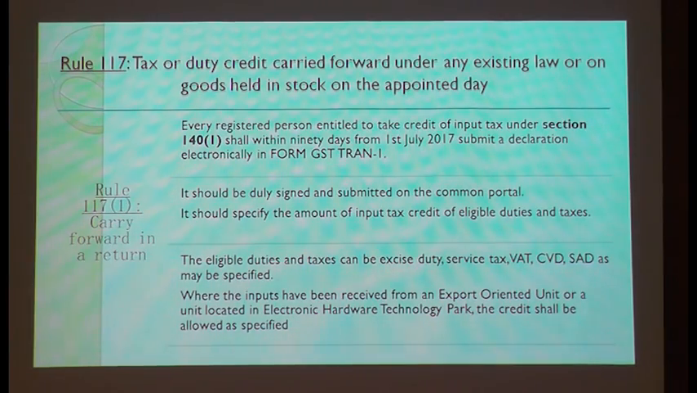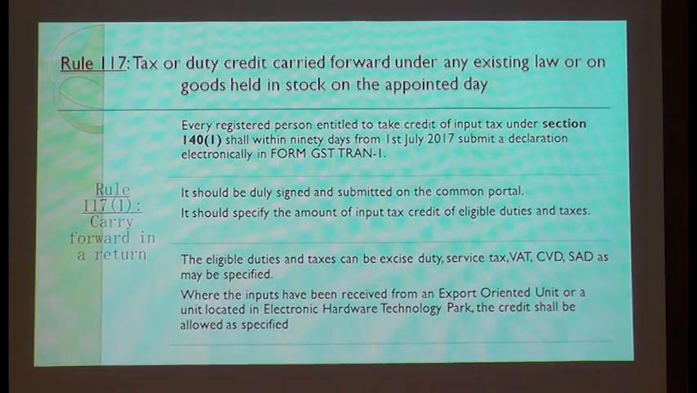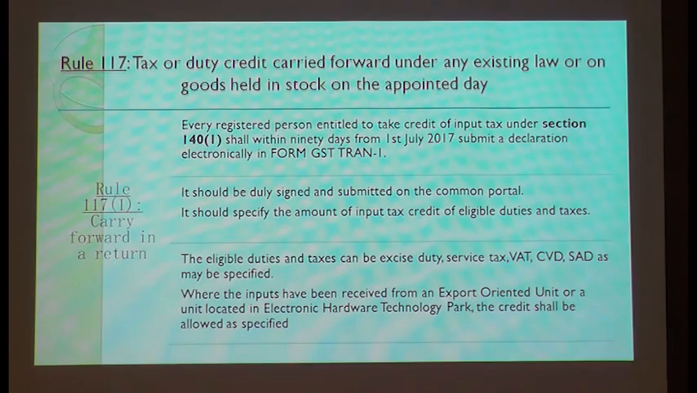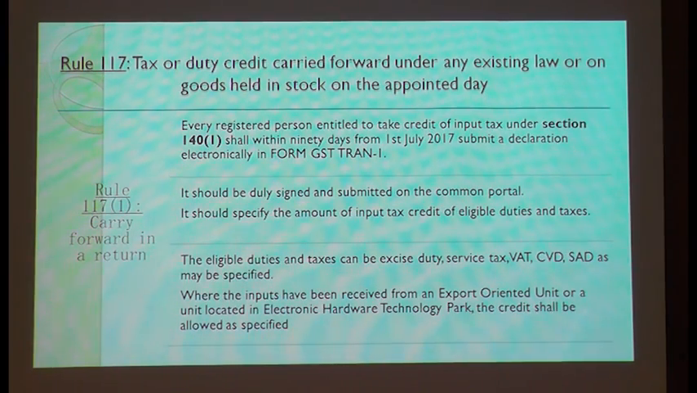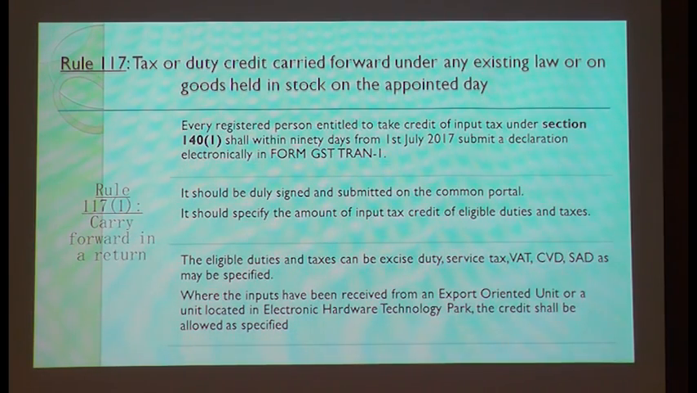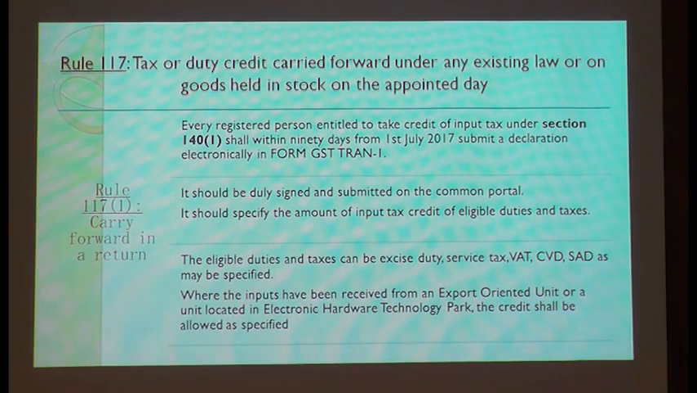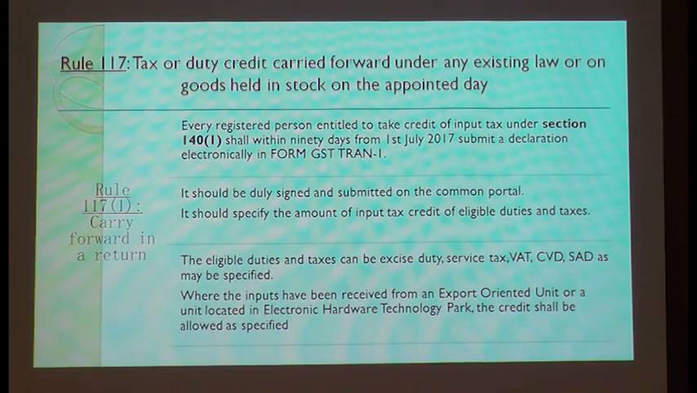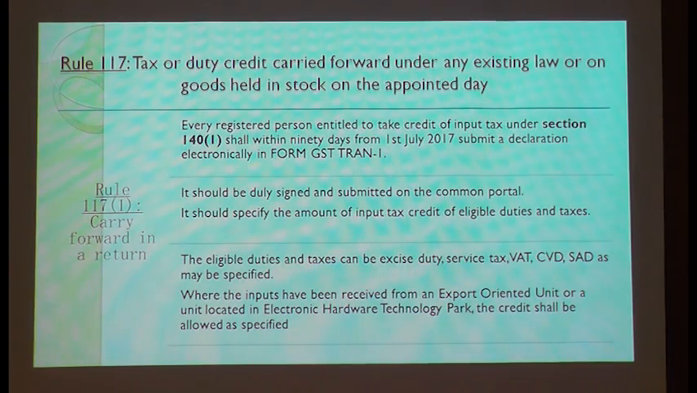Now going to the procedural part, Rule 117 is very clearly saying that you can carry forward all your taxes. What are the taxes we have today? We have VAT, we have service tax, we have excise duty. Credit carried forward under the existing law or on the goods held in stock on the appointed day. What does it mean? It means there is a possibility that you are carrying forward your credit but you are not having the stock. The second instance is you are having the stock but you are not having the credit in your returns. There are many instances where you will find this.